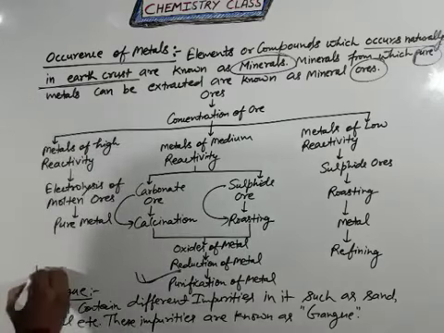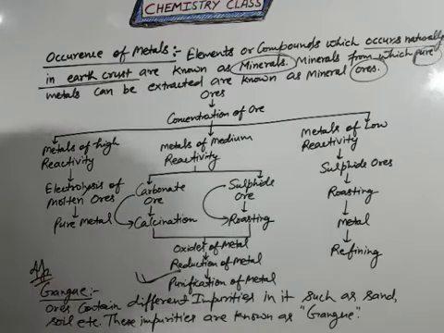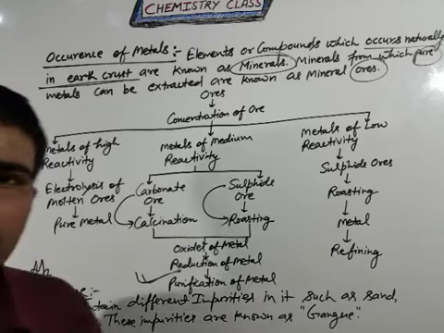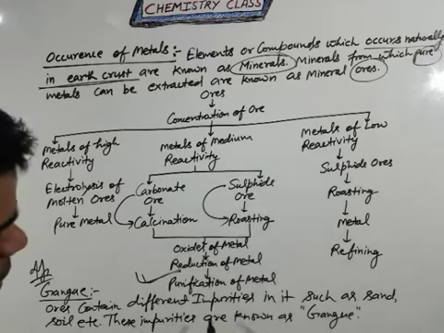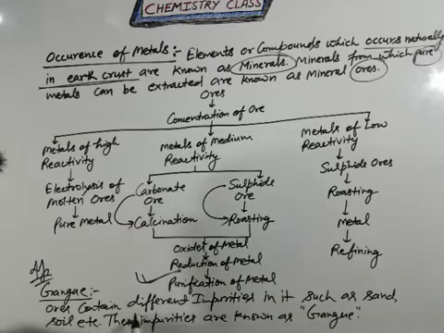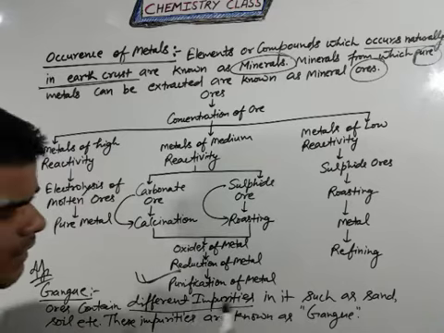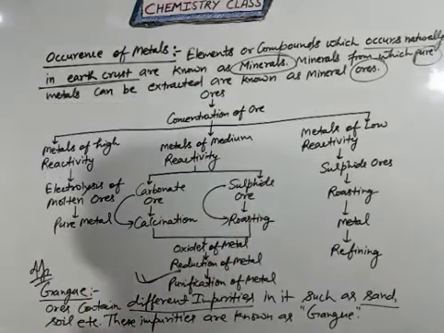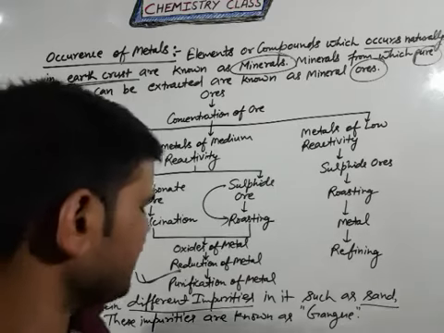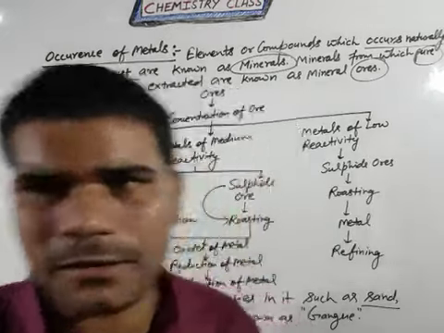One of the important definitions is: what is the meaning of gangue in terms of purification of metals? So students, ore contains different impurities. What is the meaning? Different impurities in it, such as sand and soil, etc. So these impurities are known as gangue.